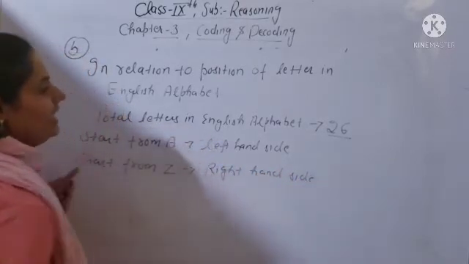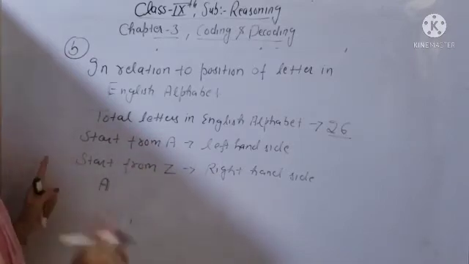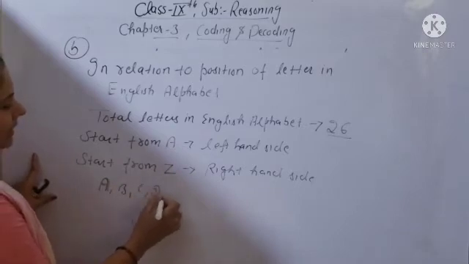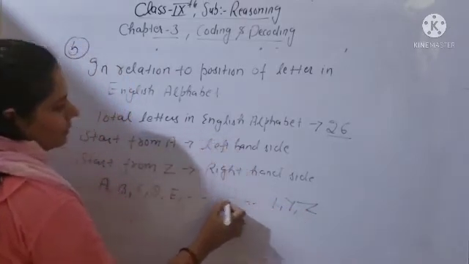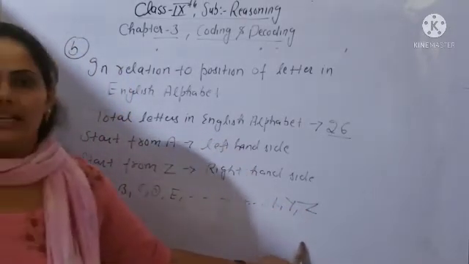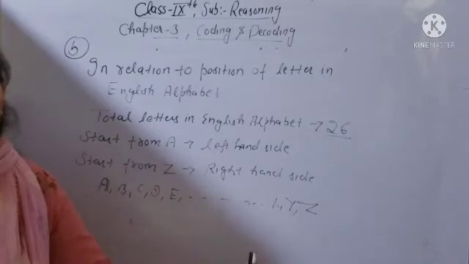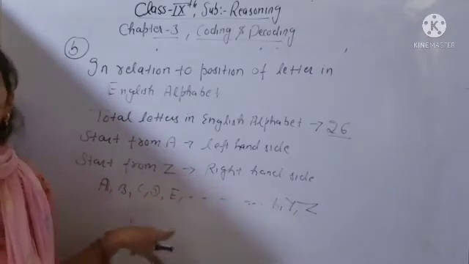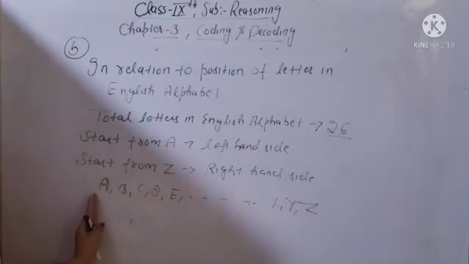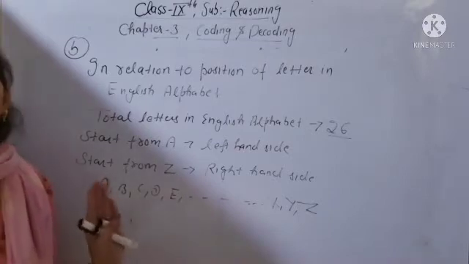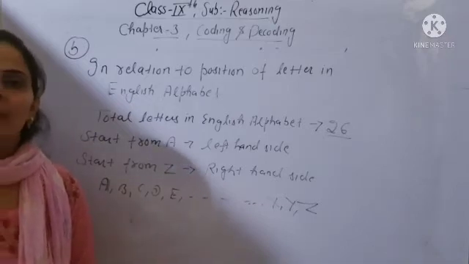Clear all of you? In English alphabet, A to Z, how many letters are there? Total 26 letters. A, B, C, D, E, like that up to X, Y, Z. These are the letters of English alphabet. If you are starting from A, it means the left hand side of the alphabet. And if you are starting from Z, the last letter, it will be the right hand side of the letters.